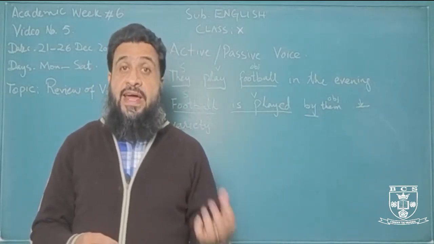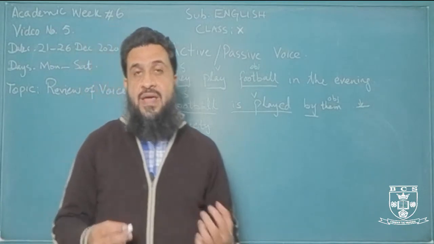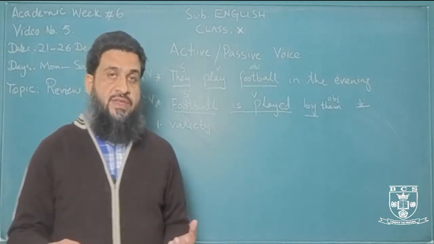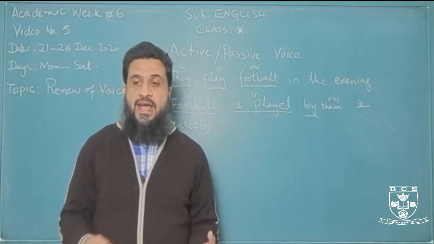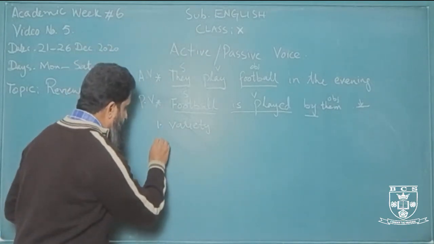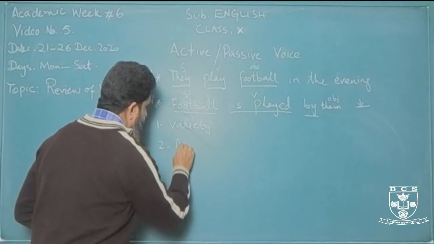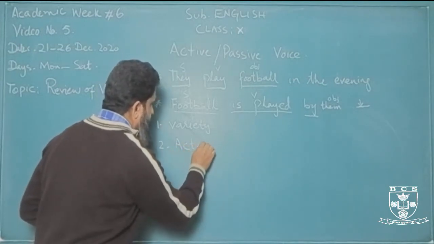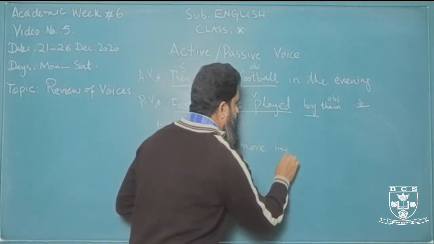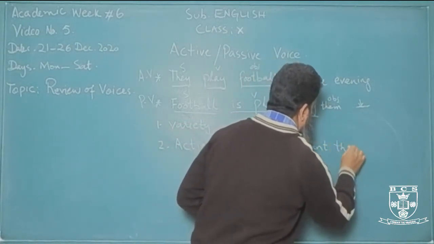So whenever you write in any piece of writing, sometimes for the sake of variety, the same thing you can say in active, but you would prefer to say the same thing in passive voice for the sake of variety of sentence structure. Another important reason why we use passive, because sometimes the doer is not as important as the action itself. Action is more important than doer.